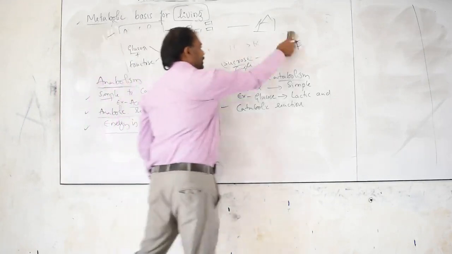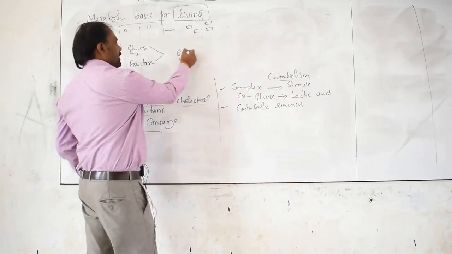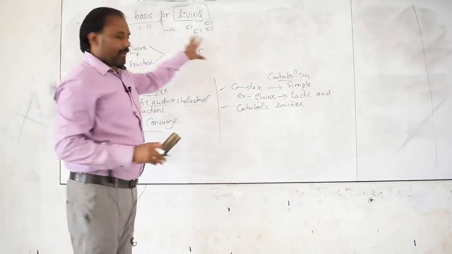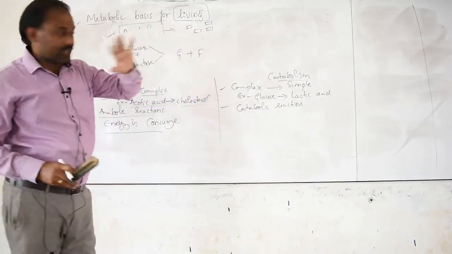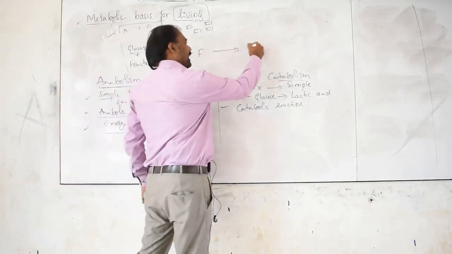In a very simple example, once again I can write here: we have glucose and we have fructose, two separate monosaccharide units. These two become a disaccharide.